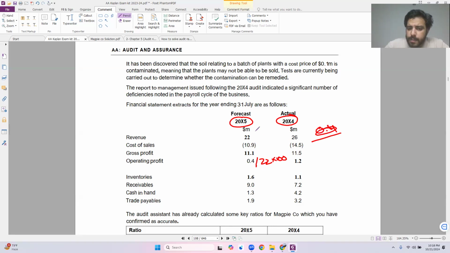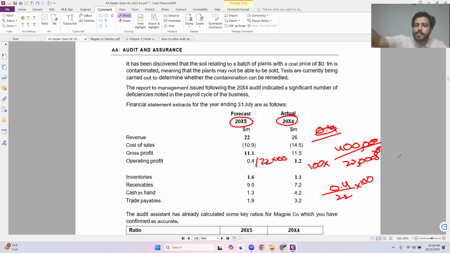If I do this, for example, what is meant by million? 0.4 million divided by 22 million multiplied by 100, or if I do 0.4 divided by 22 multiplied by 100, please calculate this and tell me, is it any kind of different? It's the same.